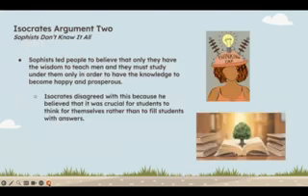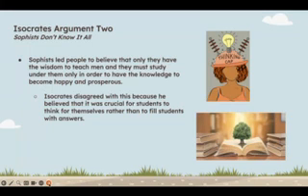The next thing that he comes for them about is he wants everyone to know that Sophists don't know it all like they claim to. At this time, Sophists were leading people in Greece to believe that only they have the wisdom to teach men, and that they must study under them and them only to have the knowledge to become happy and prosperous.